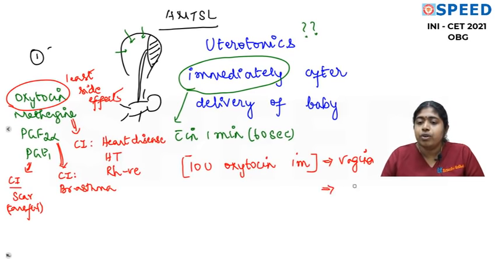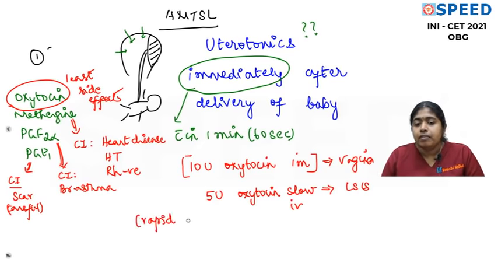RCOG and FIGO also say that if it is LSCS, the anesthetist might prefer to give 5 units of oxytocin slow IV. Oxytocin should not be given rapid IV. It will cause hypotension and arrhythmia. So please remember that fact also. Rapid IV injection of oxytocin has 2 important side effects: hypotension and arrhythmia, so you should not give it. Very carefully, the anesthetist will give it slow IV. I hope I have made it clear.